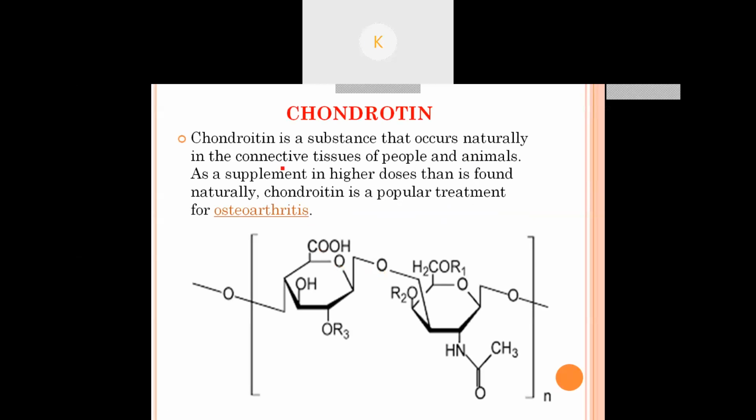Now next one is chondroitin. Chondroitin is a substance that occurs naturally in the connective tissue of humans and animals. It is also used as a supplement for osteoarthritis because it is present in the joint. ये इसको supplement के रूप में osteoarthritis के treatment के लिए भी दिया जाता है. This is the structure of chondroitin.